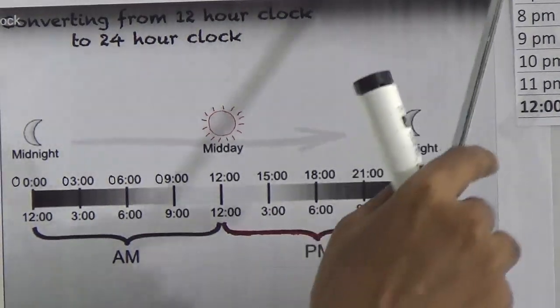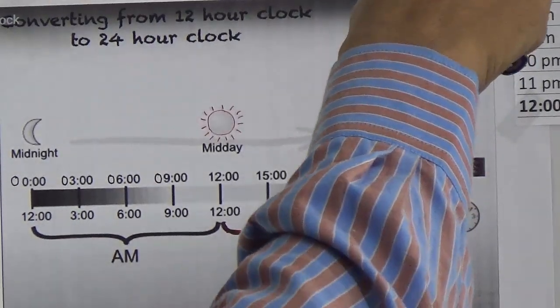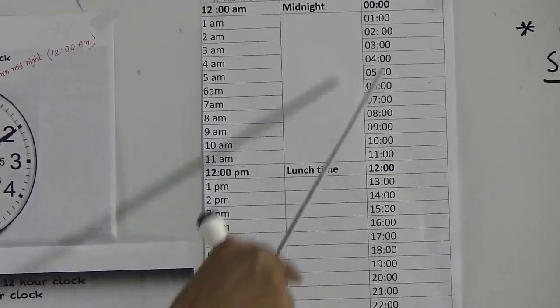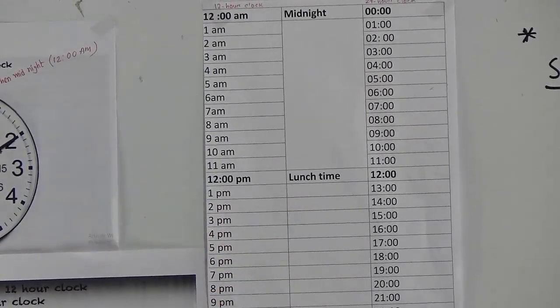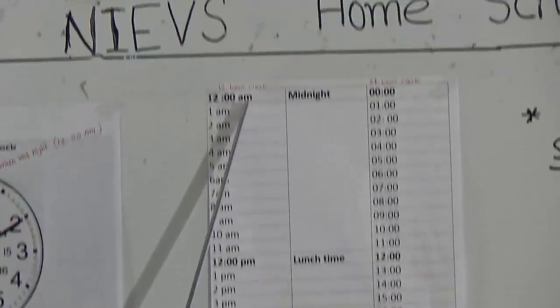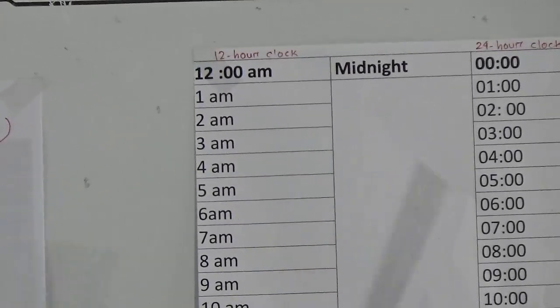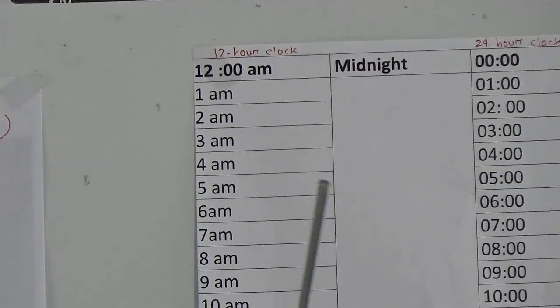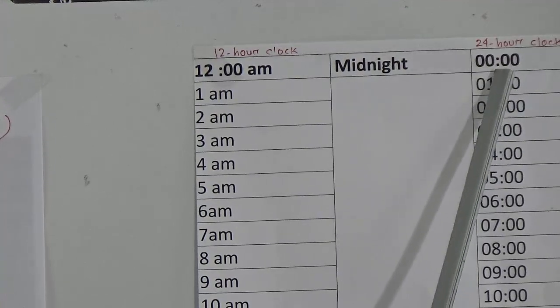You see a diagram. This is 12-hour clock, and this is 24-hour clock. When we say 12:00 a.m., that means midnight. In 24-hour clock, we use 00 hours. Remember, when you express 24-hour clock, you must use 4 digits, suppose 00 00.